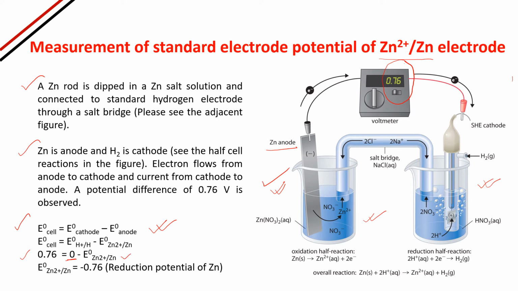And this we don't know. We have to find out this E° Zn2+/Zn. So it is coming minus 0.76. That is the reduction potential of zinc.